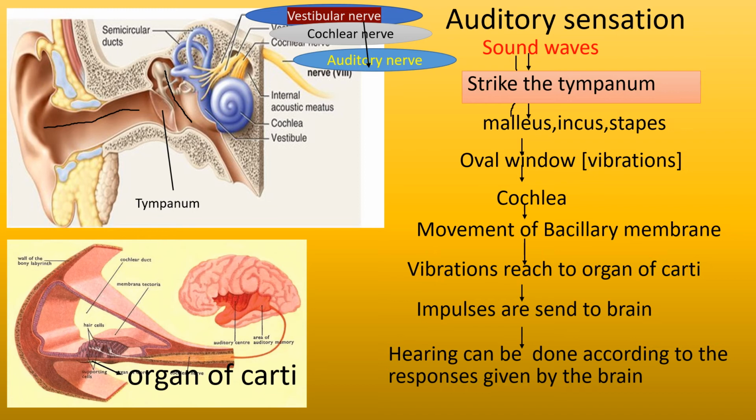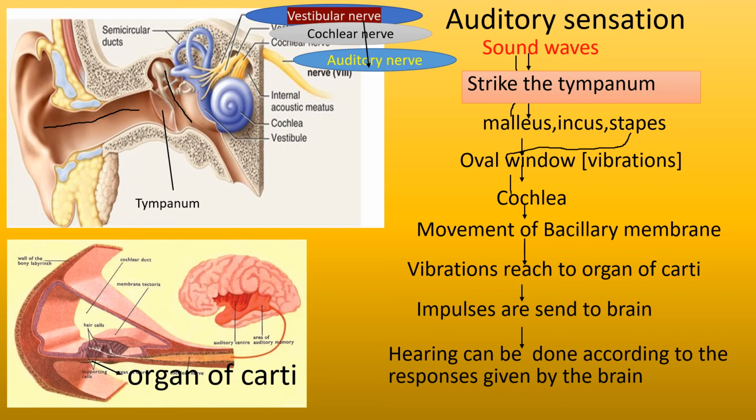Next, we know the stapes is the last bone in the middle ear. From the stapes, the vibrations are transmitted to the membrane of the oval window. Is it clear, children? Next, from the oval window, those vibrations transmit to the cochlea.